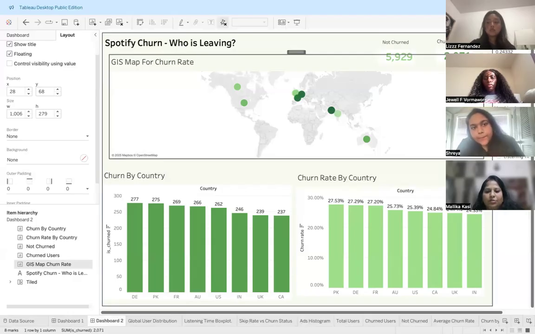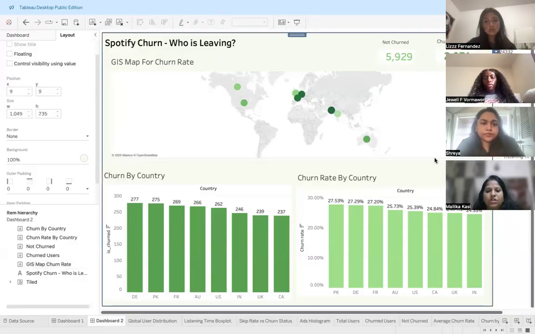Overall, the dashboard demonstrates how data-driven insights can guide Spotify in improving the user experience, reducing the churn, and enhancing global growth. By focusing on personalization, mobile optimization, and targeted promotion, Spotify can strengthen customer satisfaction and long-term retention across its worldwide audience.